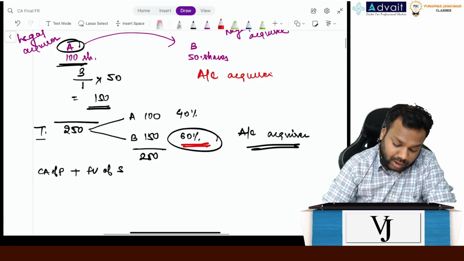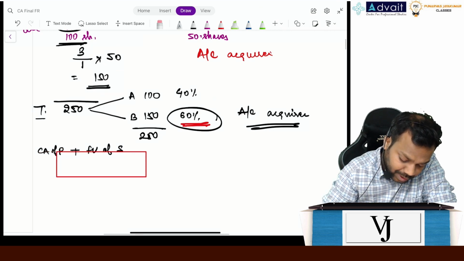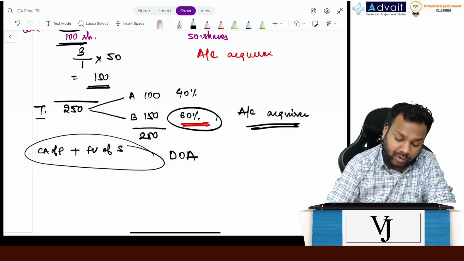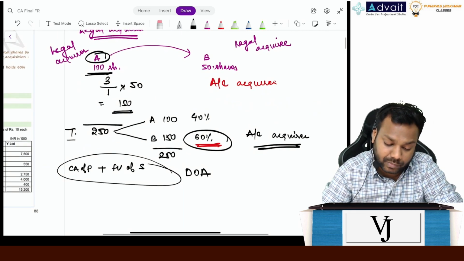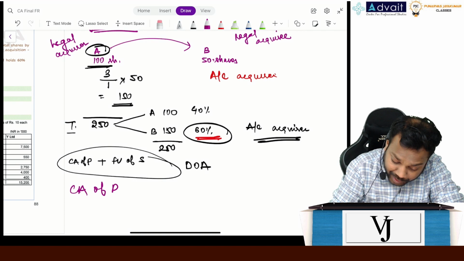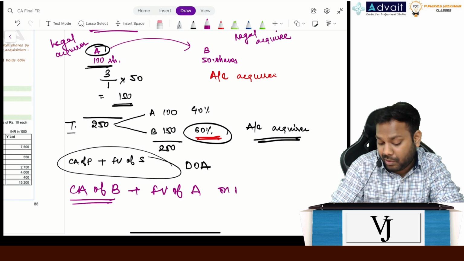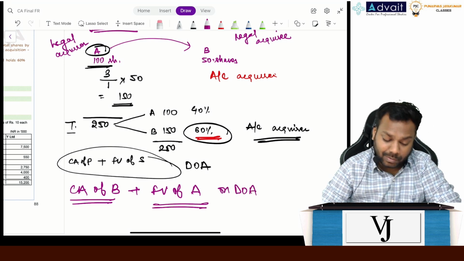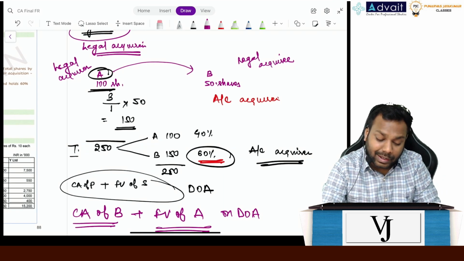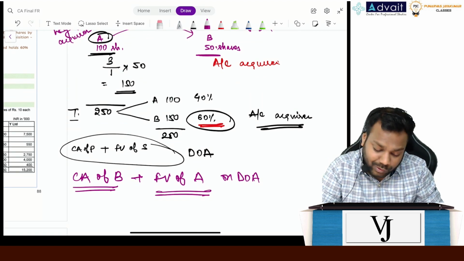Now the consolidation process says we take the carrying amount of P plus the fair value of the subsidiary on the date of acquisition. This will be done on the date of acquisition. Now tell me, who is P and who is S? P is B. So we will take the carrying amount of B plus the fair value of A on the date of acquisition. Is that clear now? But you should not say, sir, A has acquired. No. So rather than taking the fair value of B, we'll take the fair value of A. Is that clear, everyone?